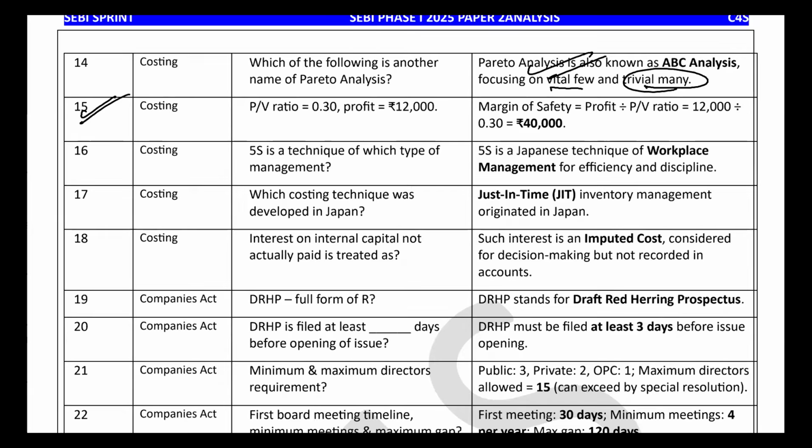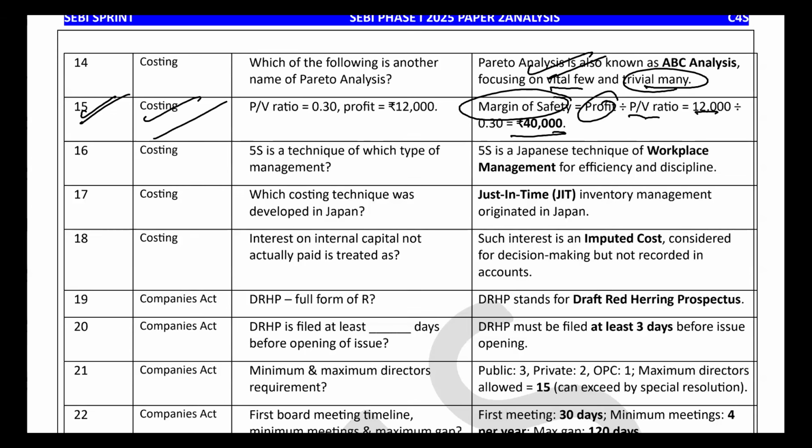The 15th question, costing. It is a numerical. The PV ratio has been given, so you need to calculate the margin of safety. The formula for margin of safety is profit divided by PV ratio. The profit is 12,000 divided by PV ratio 0.3, so 40,000 is the correct answer. The numerical was also very easy. The 15th question was very easy, right?